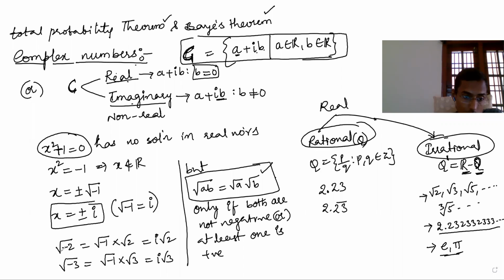One is positive, another is negative. See, one is positive, another is negative. You can use this formula. Otherwise, this formula is not applicable. Both are negative, you cannot write this formula.